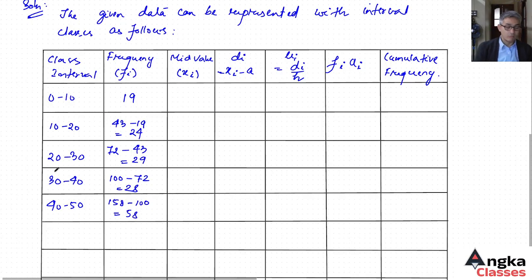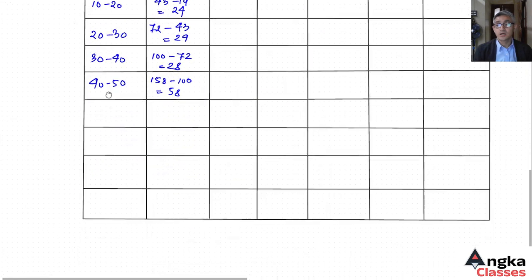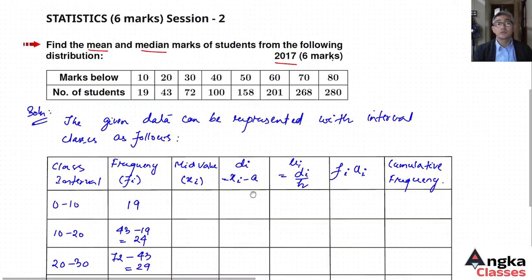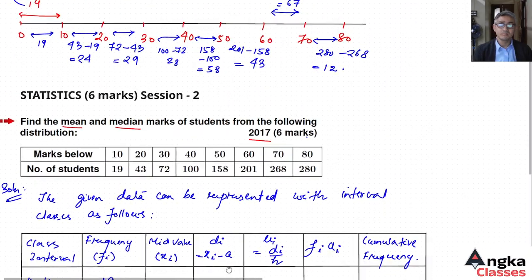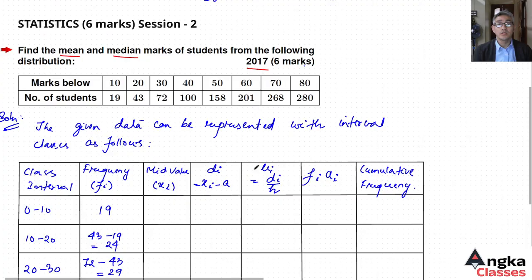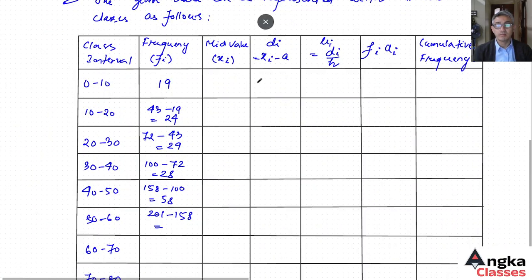Now 50 to 60 is 201 minus 158, which is equal to 43.